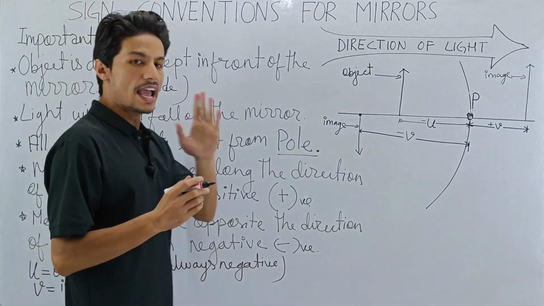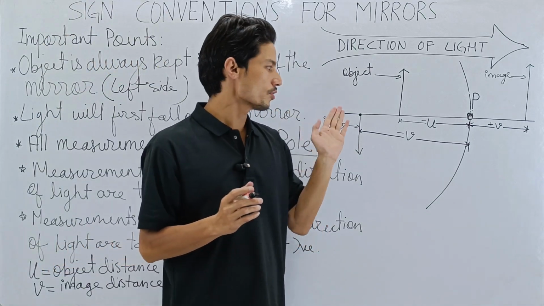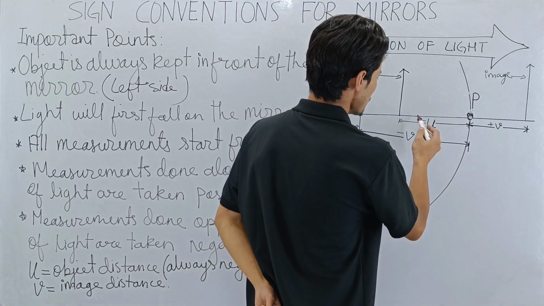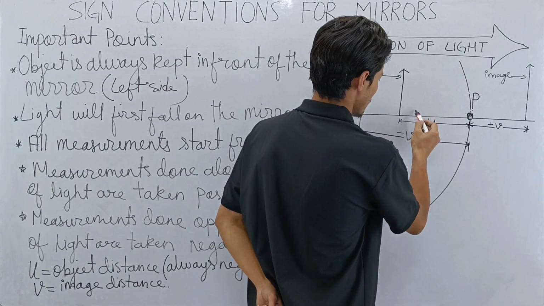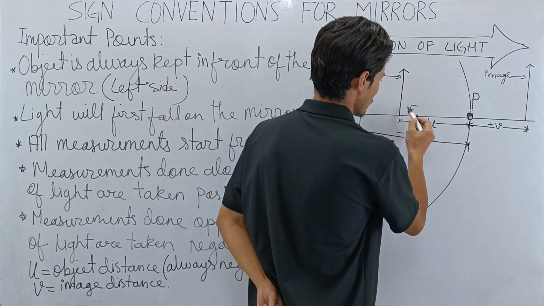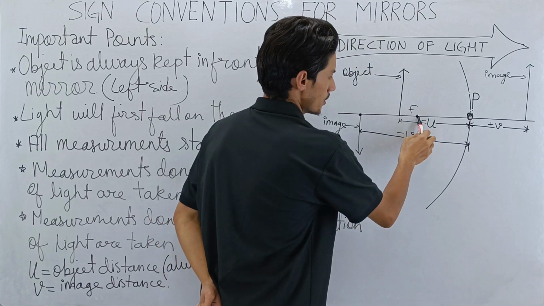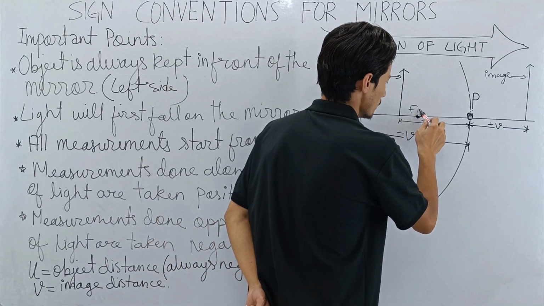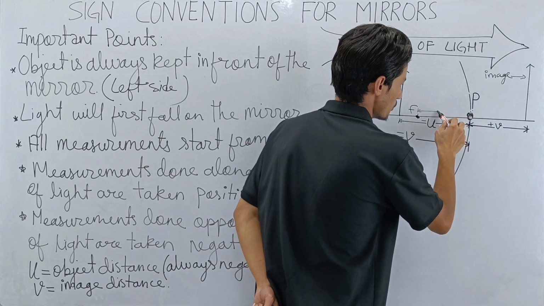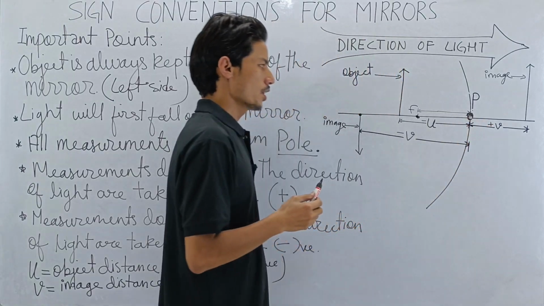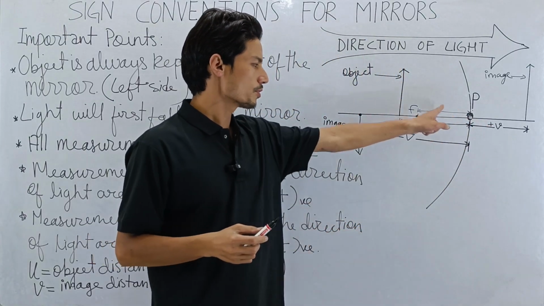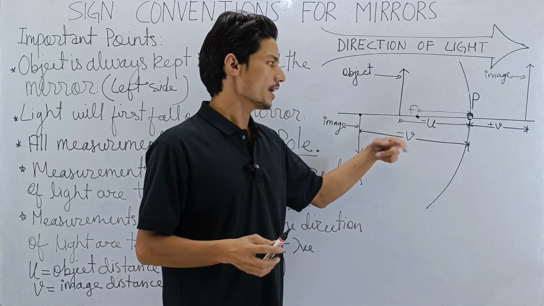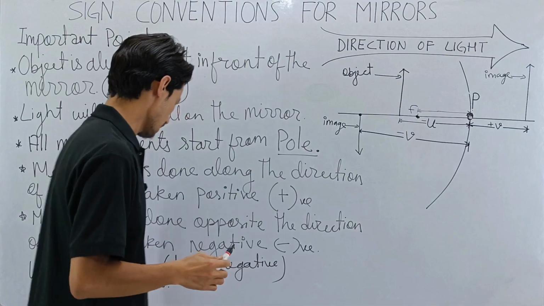Now next one, f, focal length. Now let's measure focal length. Let's say this is f. So if I have to measure this focal length, how will I measure? Simple. It will be the distance of focus with respect to the pole of the mirror. So this will be focal length, and focal length is represented by f. So f is for focal length.